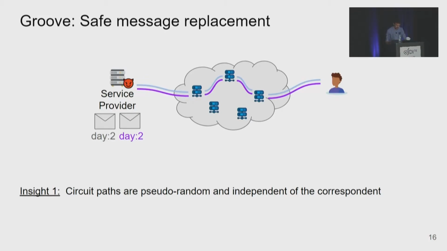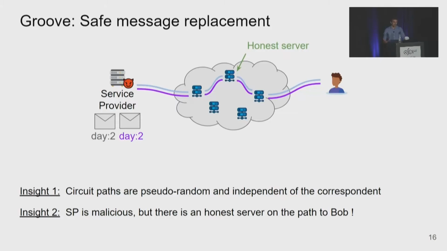How does this help? Well, second insight. Per the mixnet assumption, we have at least one honest server on the path from Alice to Bob. The reason for this is that the adversary controls up to a fraction of the servers, and we pick sufficiently long paths through this mixnet to be sure that there is an honest server on the path. See the related work and the paper for more details on this aspect. But the insight is that although the service provider is malicious and quite powerful, we can rely on this honest server on the path to uphold the security properties of the system.